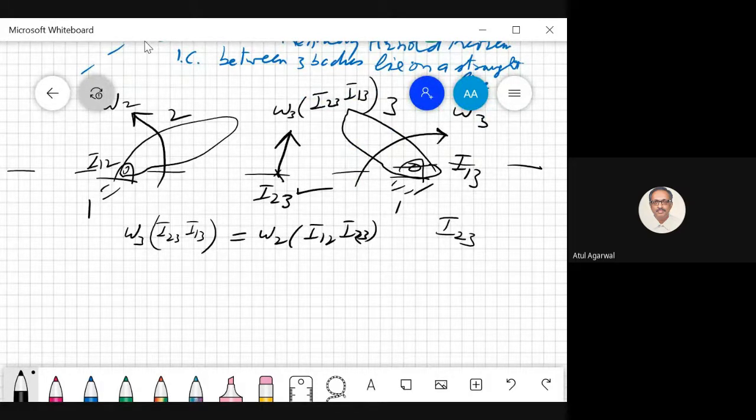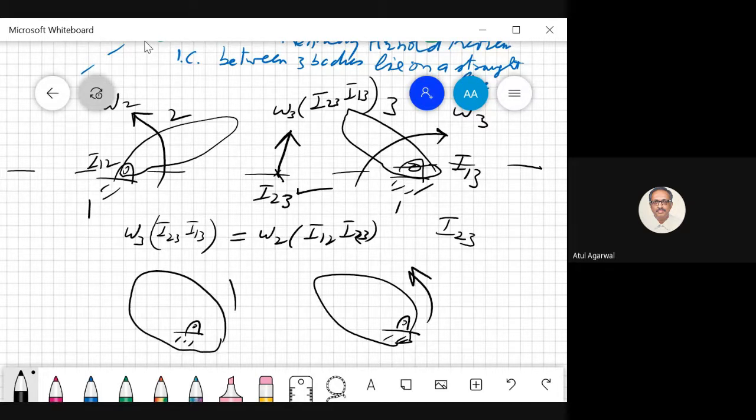Okay. Now suppose this motion of body 2 was counterclockwise, and body 3 was having a clockwise motion. Suppose they both had counterclockwise motion. So you had a body having a counterclockwise motion, and another body having counterclockwise motion. Now where will this instantaneous center be? Can it be between them? If some point is between them, if this point lies on body 3, it will go downwards, and if it lies on body 2, it will go upwards. So this point cannot lie between the two bodies. So it has to lie on this line.